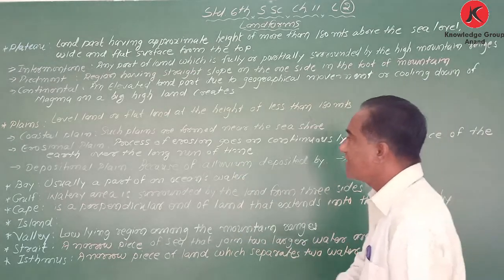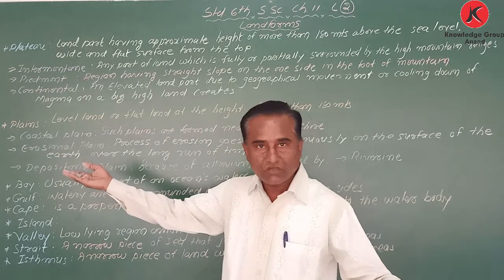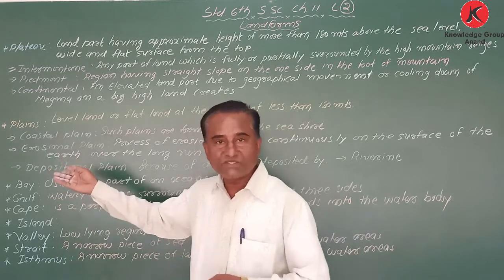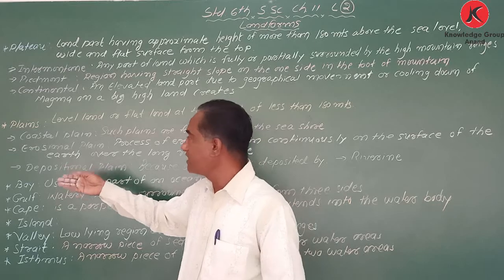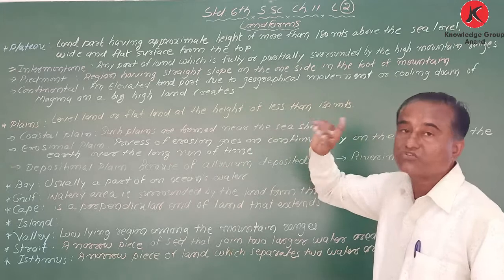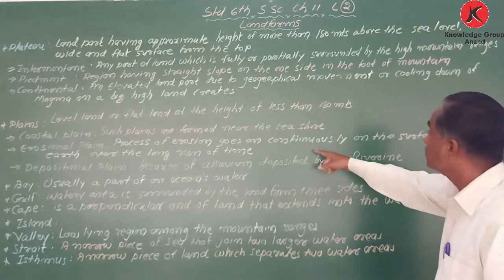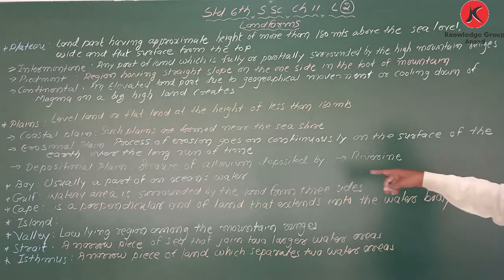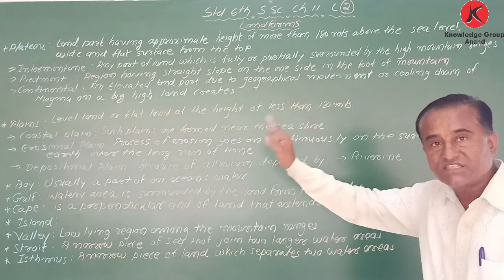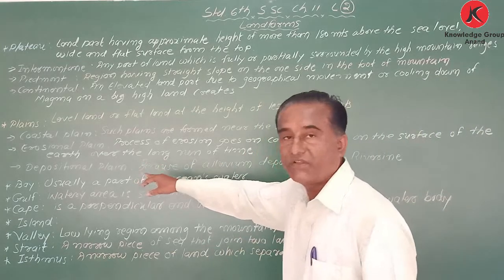From the word itself we can say, okay, coastal means near the seashore. Coastal area, that is coastal plain. Erosional plain means because of the process of erosion that goes on continuously on the surface of the earth over a long run time, that is called erosion. The word itself says the definition.